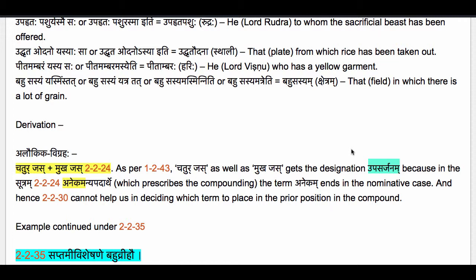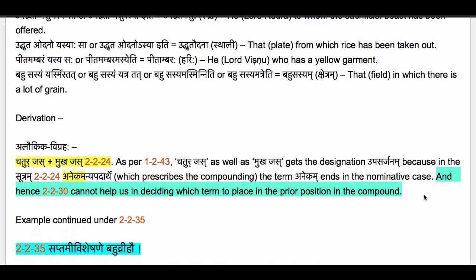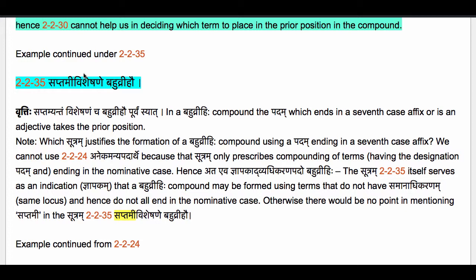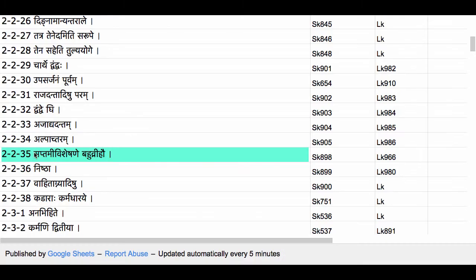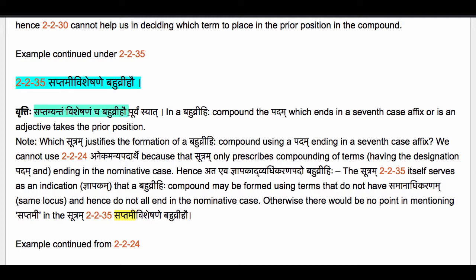So now 2.2.30 Upasarjanam Purvam cannot help us here because any one of the terms could be placed in the prior position in the compound. So that is why we need this sutram which we are going to take up now, which is 2.2.35. Saptami Visheshane Bahuvrihau. The anuvritti of Purvam is coming down from 2.2.30 Upasarjanam Purvam down to this sutram 2.2.35. The vritti of this sutram says Saptamyantam Visheshanancha Bahuvrihau Purvam Syat.